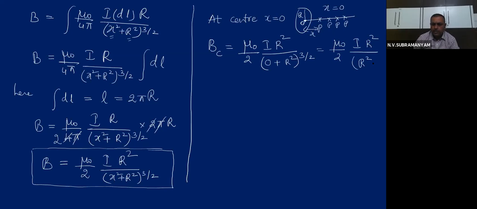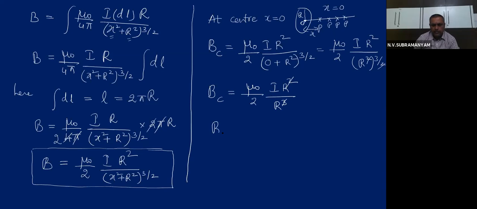And in mathematics, how will you simplify r square power 3 by 2? The 2 cancels, then r cube will remain. That means the magnetic field at the center will be mu naught by 2 I r square divided by r cube. One r cancels.